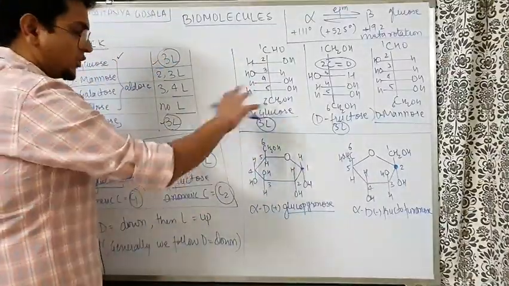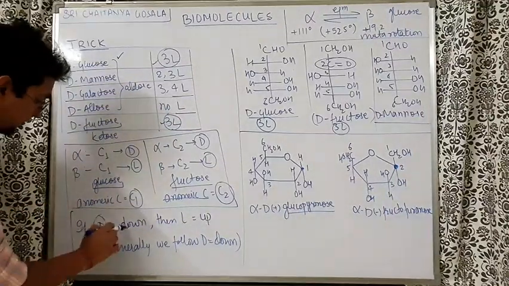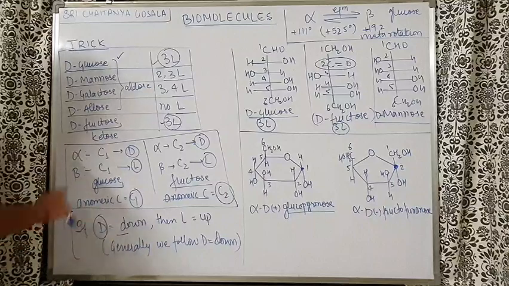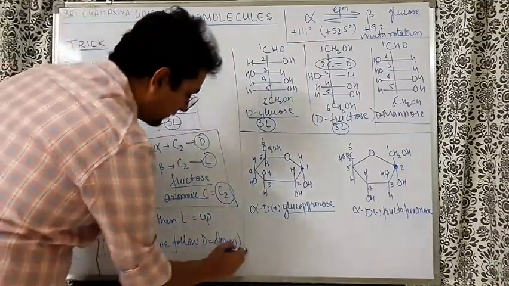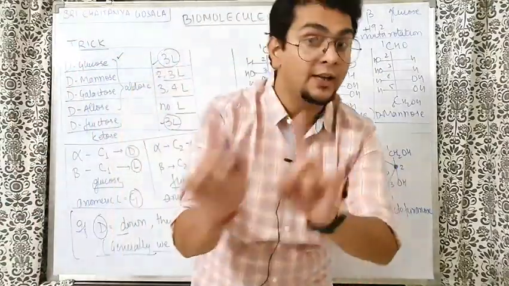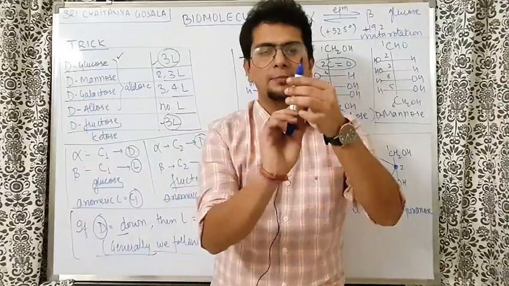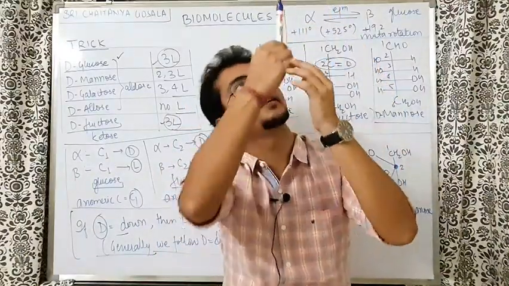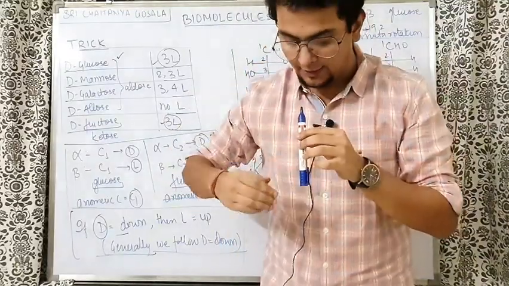Now let us talk about this structure. For writing the cyclic structure, the trick is very simple. If D is for down, then L is for up. Generally, we follow D for down only. But can D be written up also? Yes. For example, this is down if I look at it from the top, but if I see it from the bottom, it will look upwards.